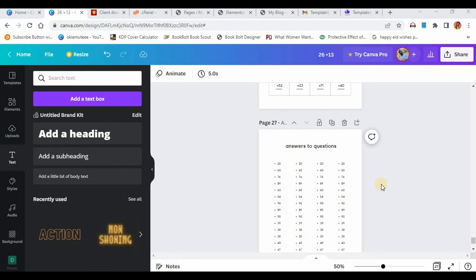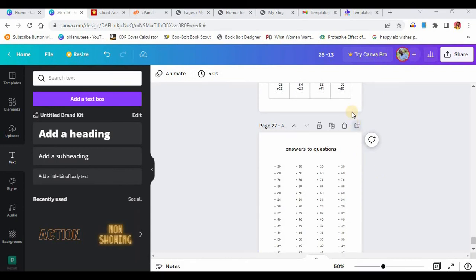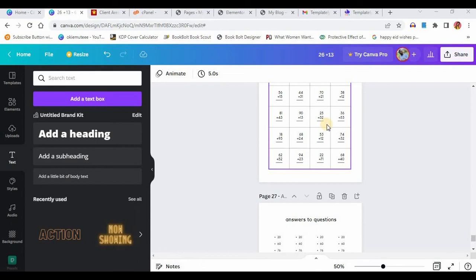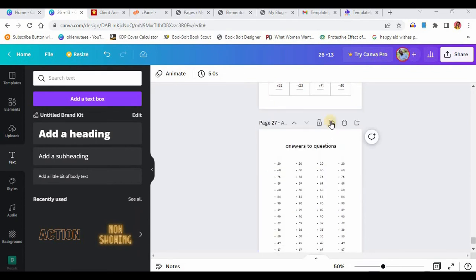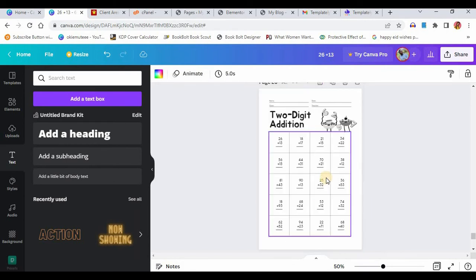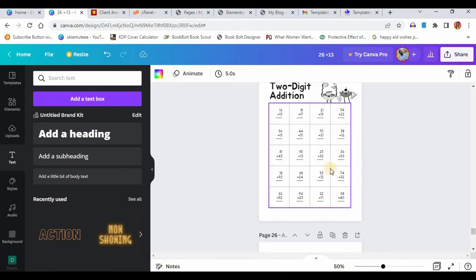So guys, always make sure your last page is bearing the answers to all the workbook. Make sure your last page is bearing all the answers to those questions, the questions that the children are going to be answering. That is how you create a simple workbook, an education book, that you can upload on Amazon.